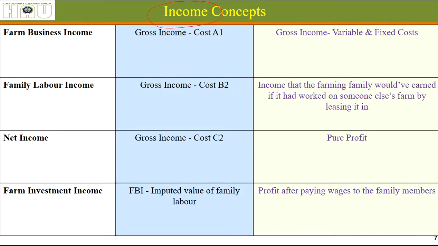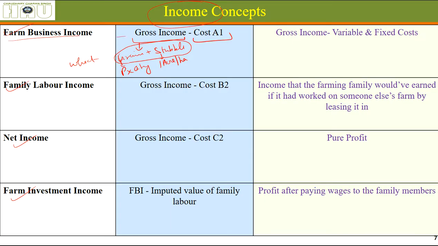Okay, let's talk about some income concepts now. What are these income concepts? Four income concepts, and what do they mean? What's their calculation? Farm business income is given by gross income minus cost. Gross income means the income you are earning by main product, that is, let's say, grain plus stubble. If you're talking about wheat, grain means price into quantity, and stubble is generally sold per acre or per hectare. This is not weighed per kg or per quintal when we are selling it on the farm.